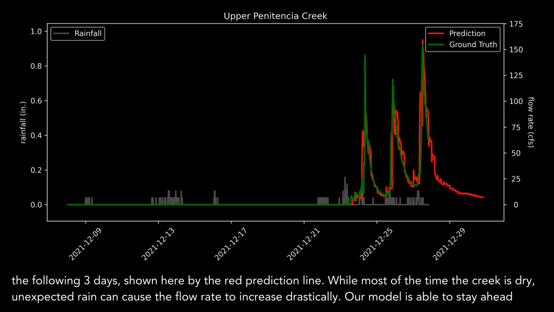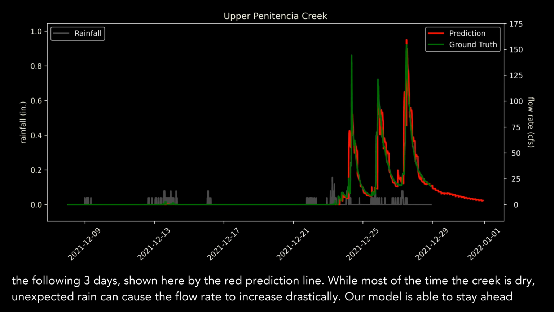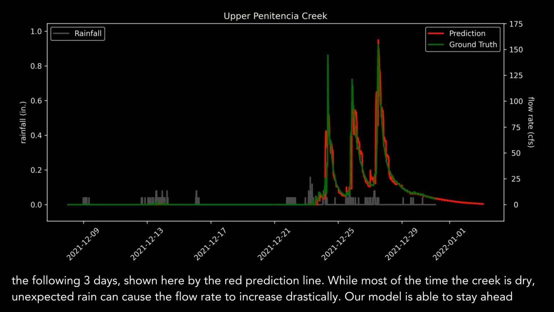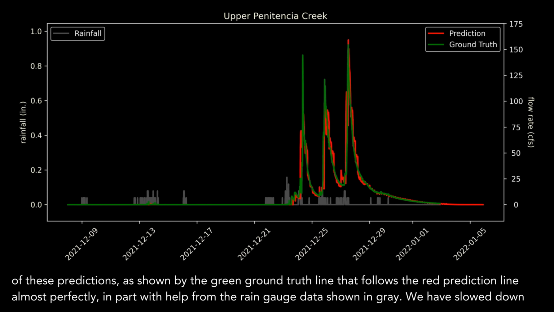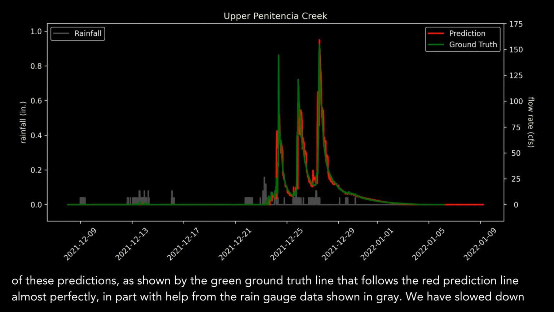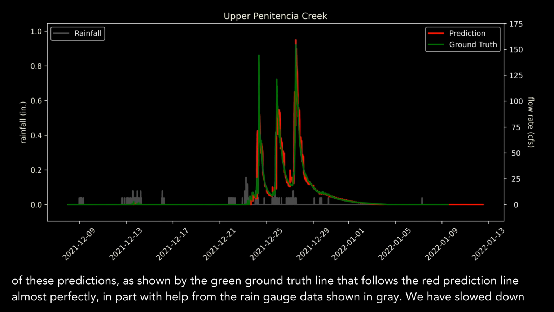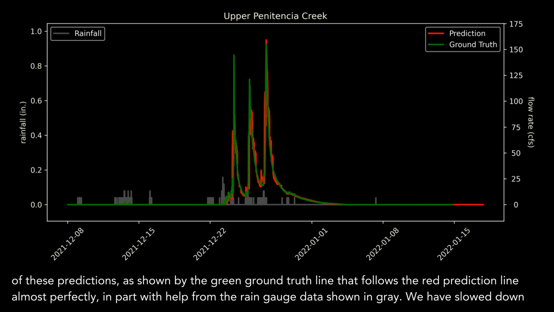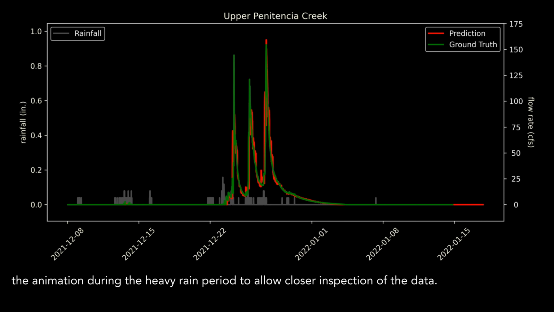While most of the time the creek is dry, unexpected rain can cause the flow rate to increase drastically. Our model is able to stay ahead of these predictions, as shown by the green ground truth line that follows the red prediction line almost perfectly, in part with help from the rain gauge data shown in gray. We have slowed down the animation during the heavy rain period to allow closer inspection of the data.